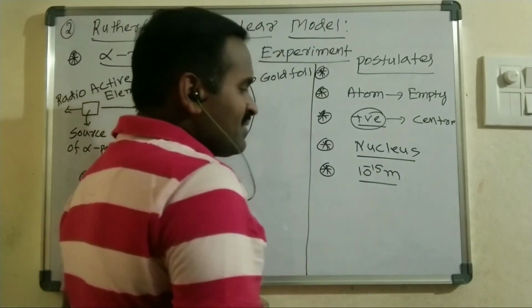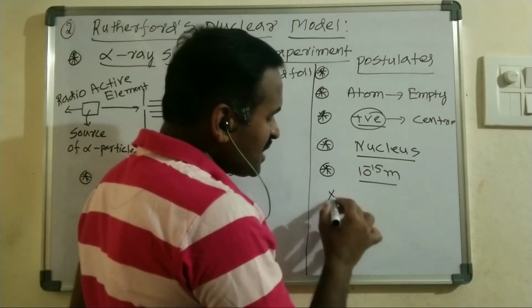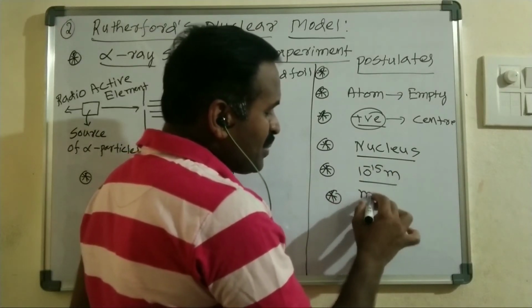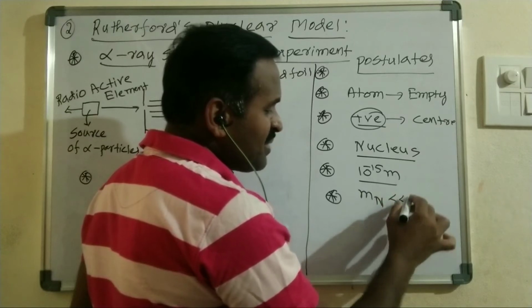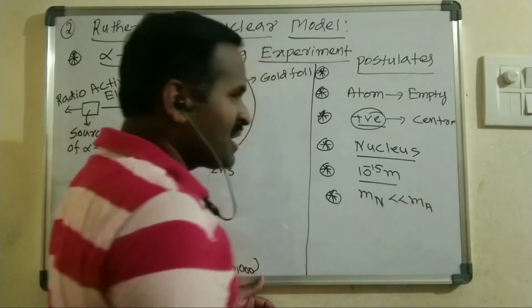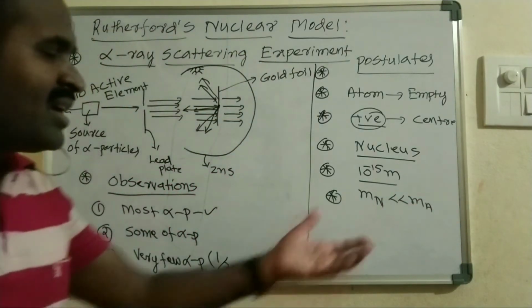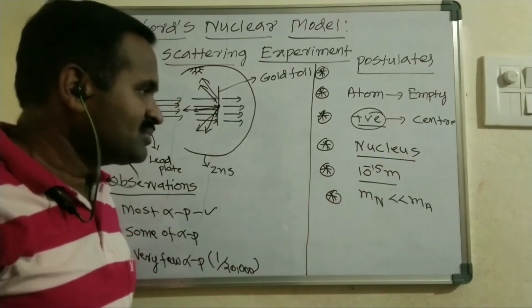Whereas when we compare the mass of the nucleus with the mass of the atom, it is very small, and that's the reason I can write that the mass of the nucleus is very small as compared to the mass of the atom, right?